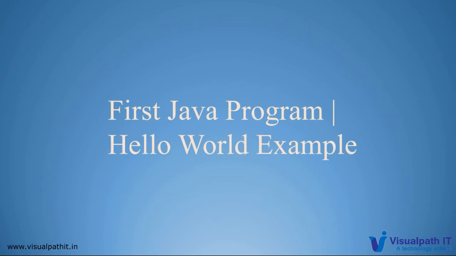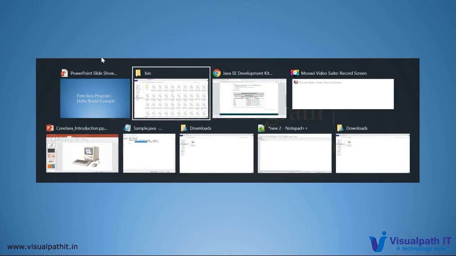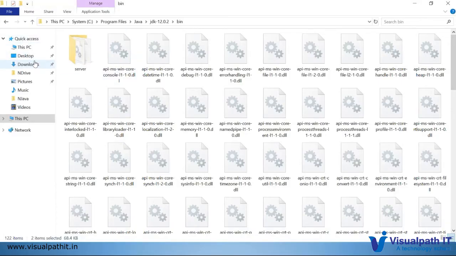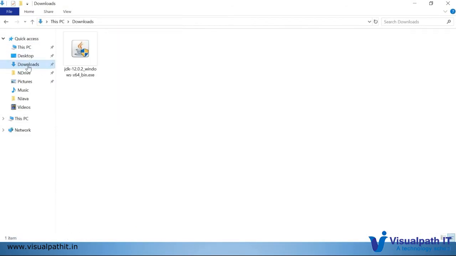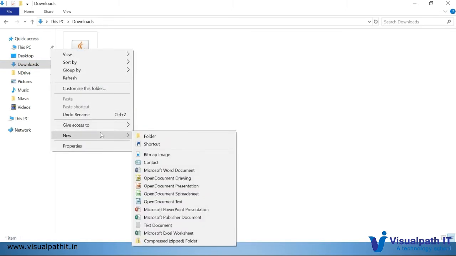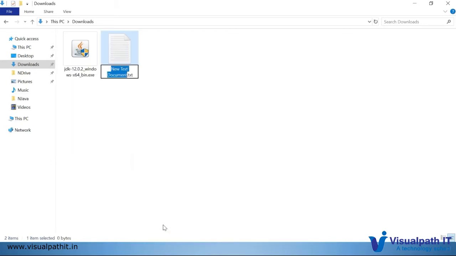Writing a first program. For writing a first program, I can go to my download folder. It's about creating a new file. The name I can give it is sample. As we are writing a Java program, the extension will be .java.